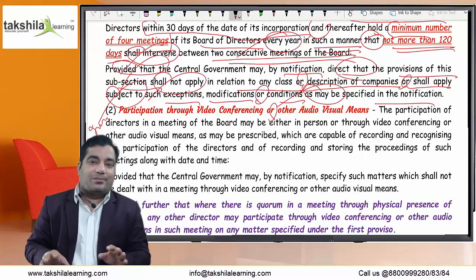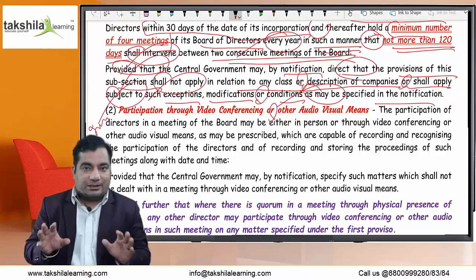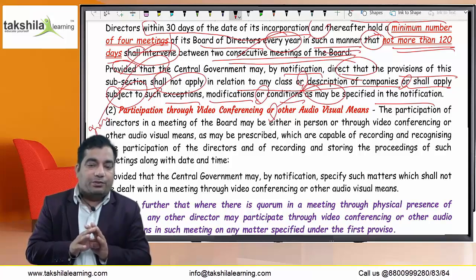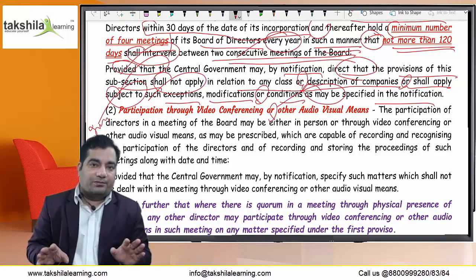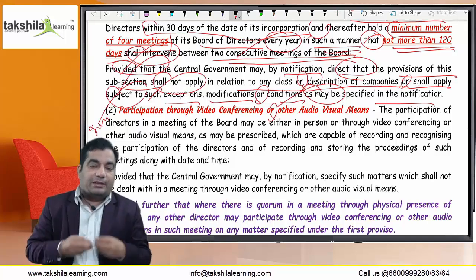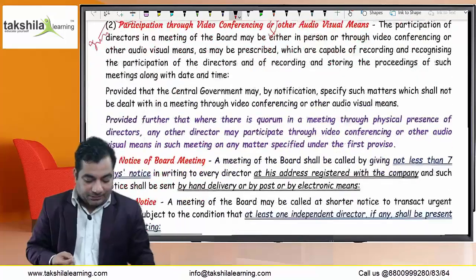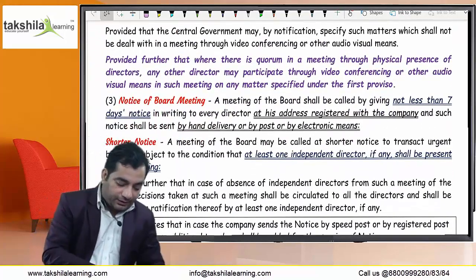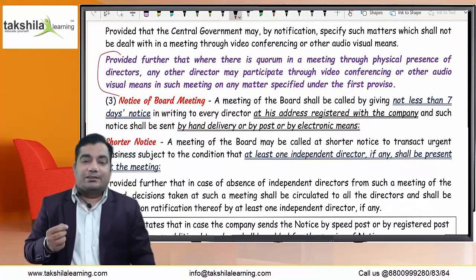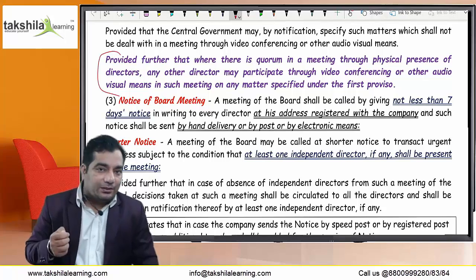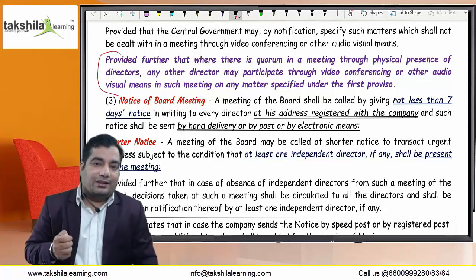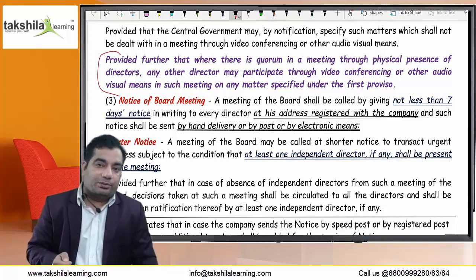Earlier there was the point that certain matters cannot be discussed by way of video conferencing or audiovisual means. Then the government came up with a revision, an amendment. That amendment has been covered in the blue color. That amendment was that although certain matters have been prescribed to be attended only in the board meeting, and cannot be discussed by way of video conferencing or audiovisual means, attendance by such means is allowed if the quorum is available.